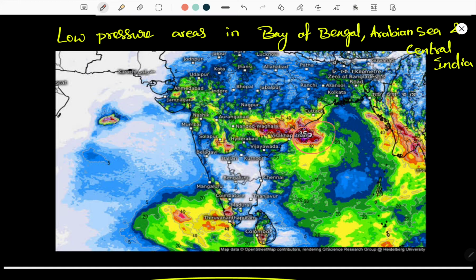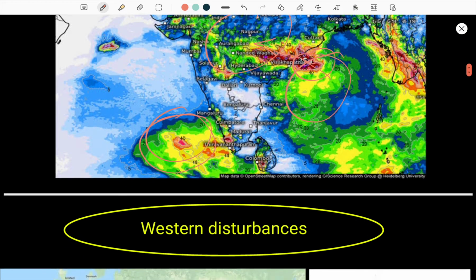So it had started in the Bay of Bengal and moved on to Vishakhapatnam and in the direction of central India all over. It had covered most of the Indian regions, and there is also a low pressure area located in the Arabian Sea. Multiple low pressure areas have been seen over central India, the Arabian Ocean and the Bay of Bengal. These are the reasons there is also a high amount of rainfall in the October month of this year.